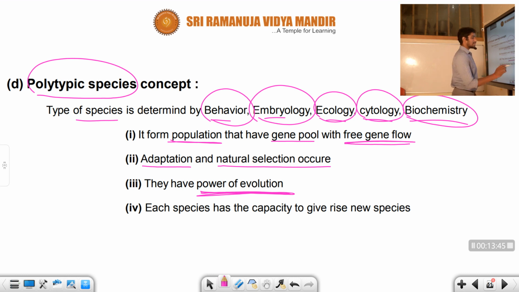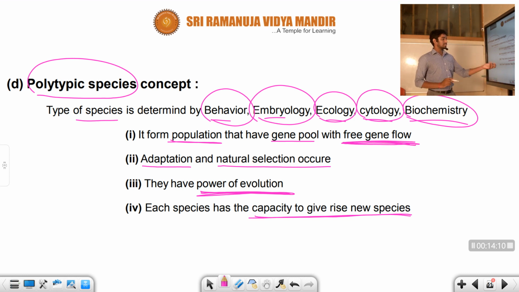Next, each species has the capacity to give rise to new species. This is a very important point. Each species can continuously give rise to new species with the help of reproduction. So when one species gives rise to another species, a continuous gene flow and transmission goes on. That means one species having one gene, and those genes are transmitted to the other. Right, students?